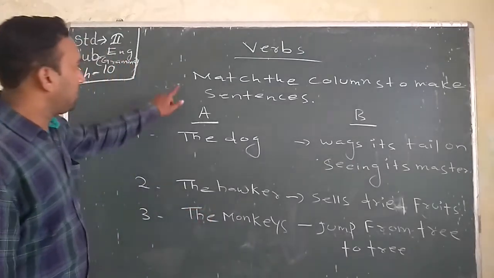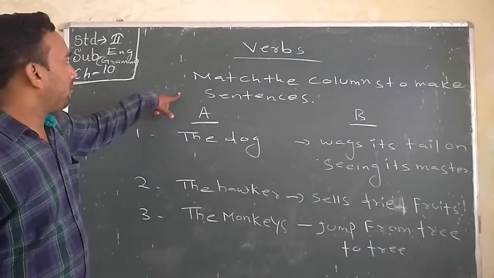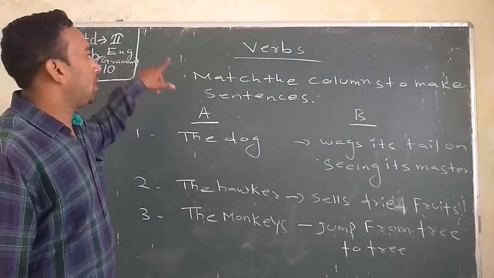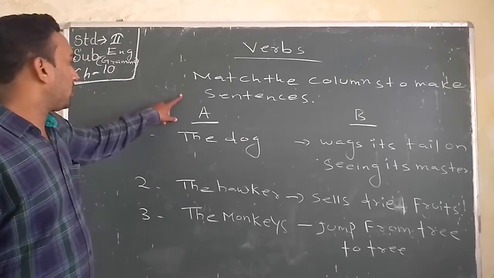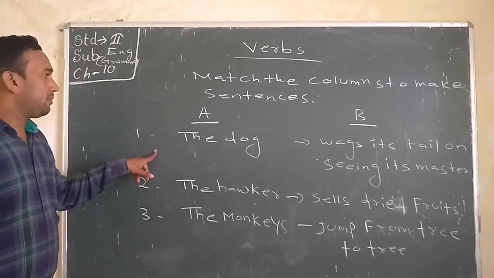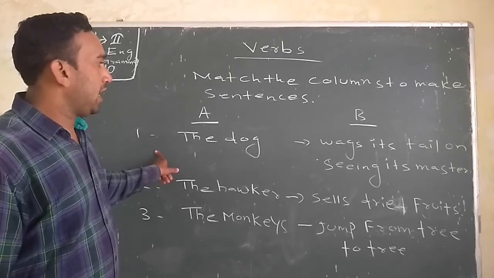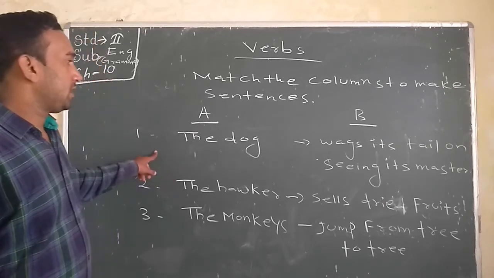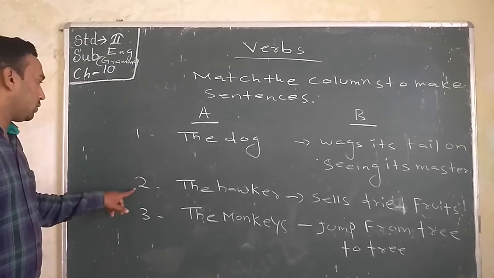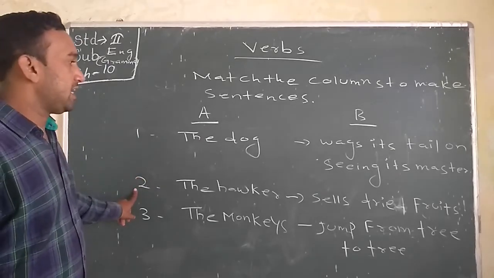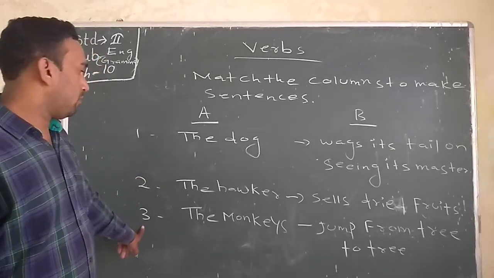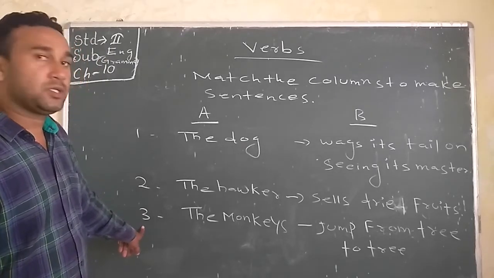Okay students, on the blackboard is match the columns to make sentences. Here, number one, the dog wags its tail on seeing its master. Then 2 number, the hawker sets dry. 3rd one, the monkeys jump from tree to tree.